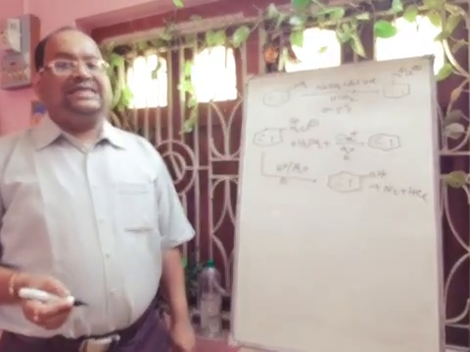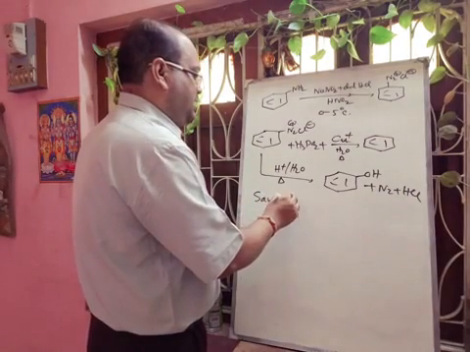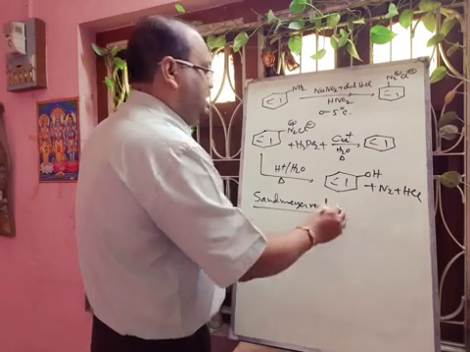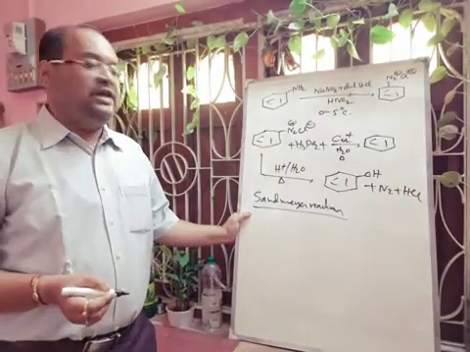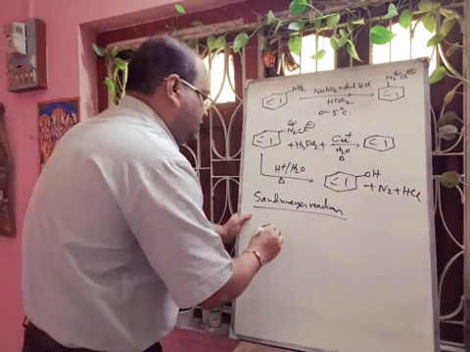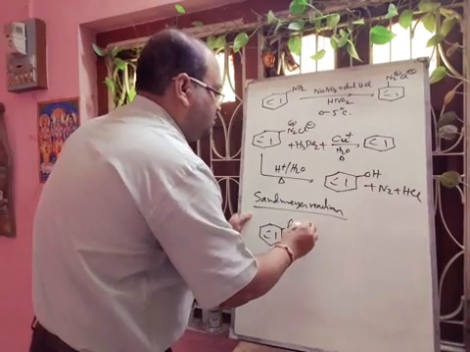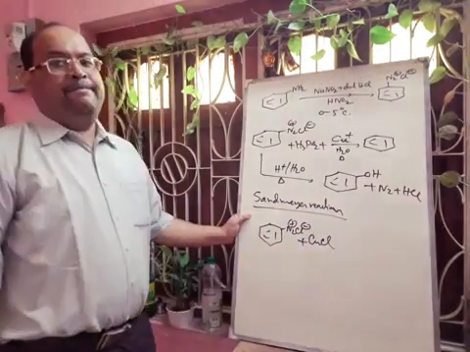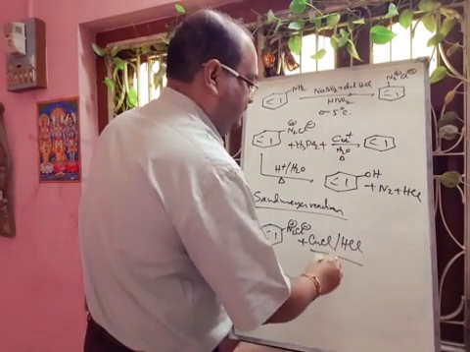Next one is the Sandmeyer reaction. In the Sandmeyer reaction, we can prepare halobenzenes, like chlorobenzene. If you want to prepare chlorobenzene, you have to use this benzene diazonium chloride, and you have to use CuCl and HCl, and heat.